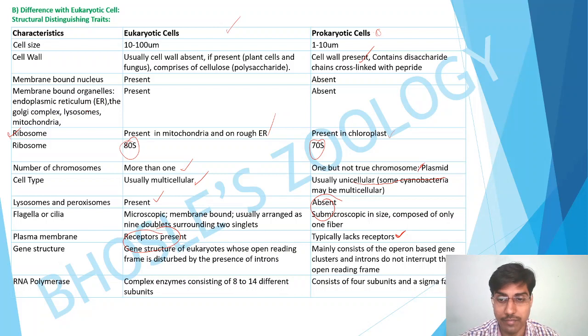The gene structure of eukaryotes is an open reading frame disrupted by the presence of introns. In prokaryotes, it mainly consists of operon-based gene clusters, and introns are absent. These terms might be difficult to understand now, but trust me, when we finish the entire syllabus, you will understand this, and it will be easy. RNA polymerase in eukaryotic cells is a complex enzyme containing 8 to 14 subunits, but in prokaryotes there are only 4 subunits with a sigma factor. So these are the structural differences.